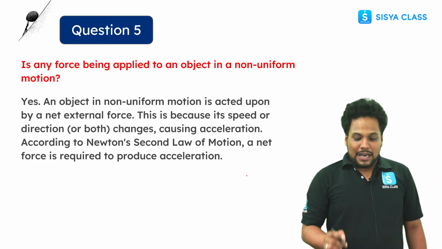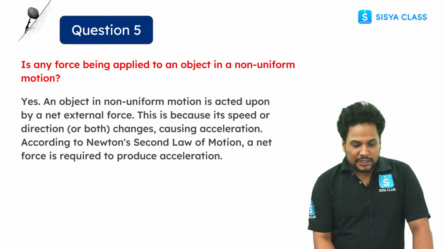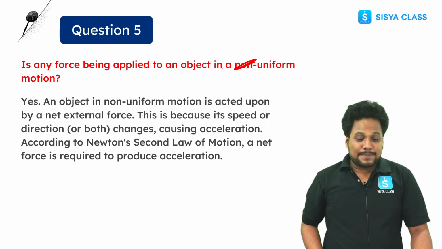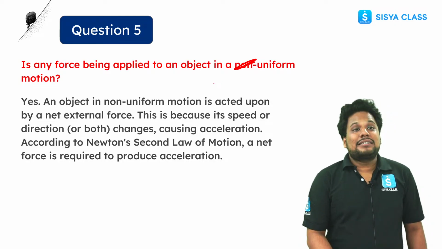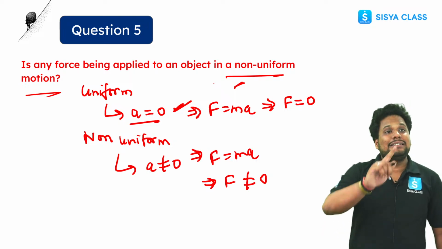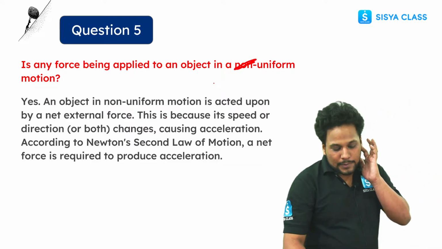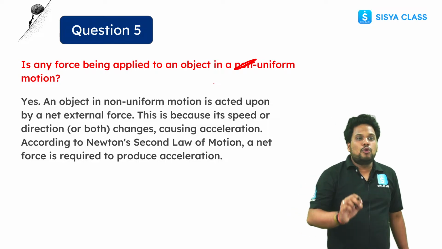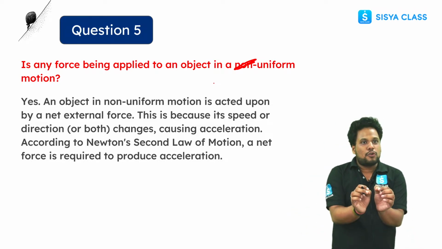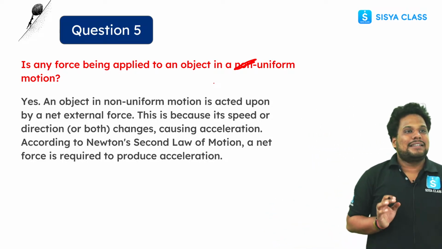Remember this thing. अगर यही क्वेश्चन ऐसे पूछता, is any force applied to an object in uniform motion? In a uniform motion, उस केस में क्या बोलते हैं आप? The answer is no. Why? Because just now I told you that in that case force is zero. तो ये क्वेश्चन बदल जाएगा. बहुत अच्छा क्वेश्चन है. Okay. So remember this thing, that to move an object in a non-uniform motion, you need to apply some force. This is clear, guys.